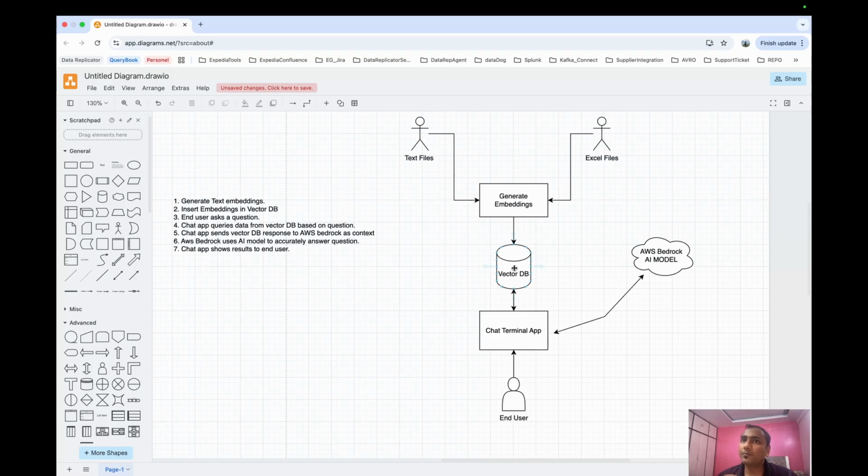So it provides some information about the question, some context actually, and then this context information is sent to the AWS Bedrock AI model. For this particular use case, I will use the AI model that is provided as a service in AWS Bedrock, and this AWS Bedrock service will use the response from the vector DB, and it is going to provide me the accurate answer.